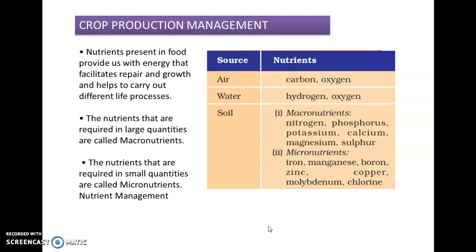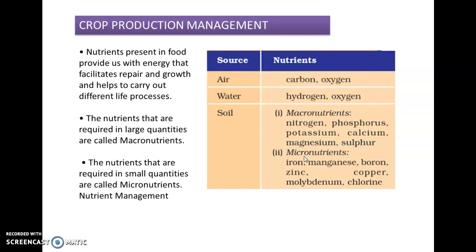There are a total of 16 nutrients which are essential for plants. Air supplies carbon and oxygen, water supplies hydrogen and oxygen, and soil supplies both macronutrients and micronutrients. The examples of macronutrients are nitrogen, phosphorus, potassium, calcium, magnesium and sulfur.